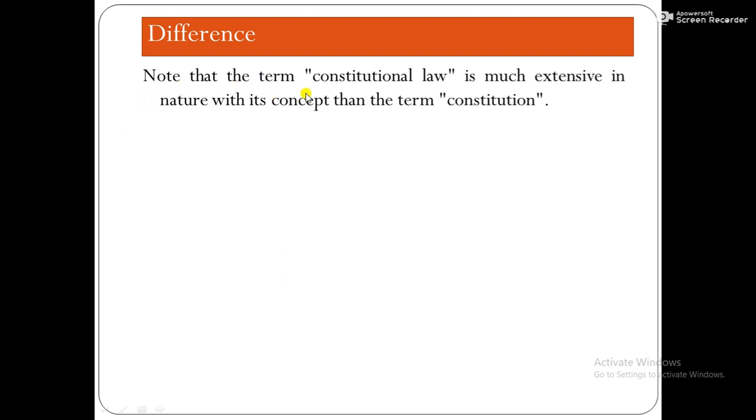Note that the term constitutional law is much more extensive, bigger in nature in its concept than the term constitution. How is it extensive? How is its scope bigger than the constitution?